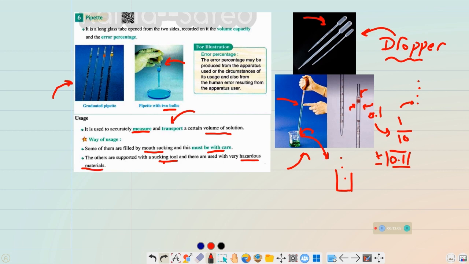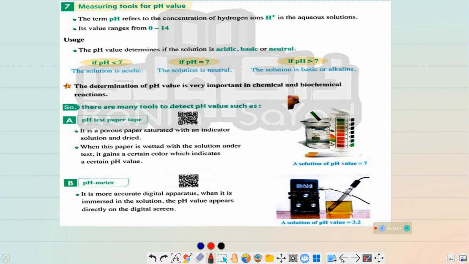Okay, very great. Let's now move to the second and last device in our lecture, which is the measuring tools for the pH value. We have 2 devices or equipment we use to determine the pH of the medium. The pH refers to the concentration of the hydrogen ions in the aqueous solution. And as you know, acid solutions have a high concentration of hydrogen ions.